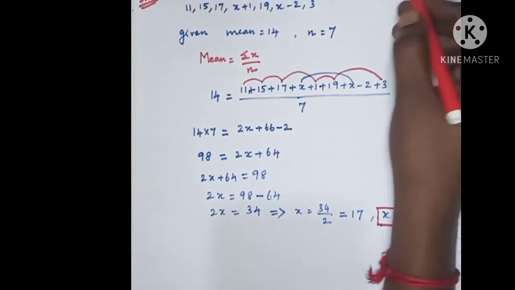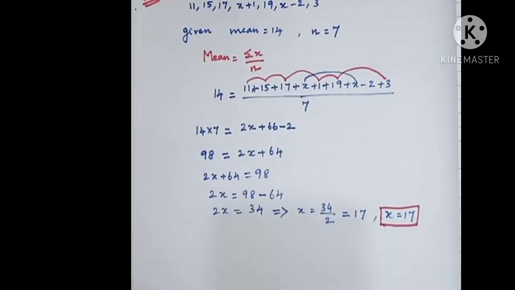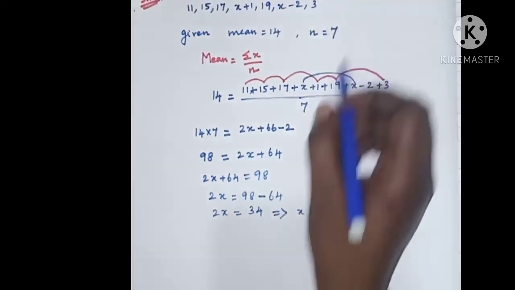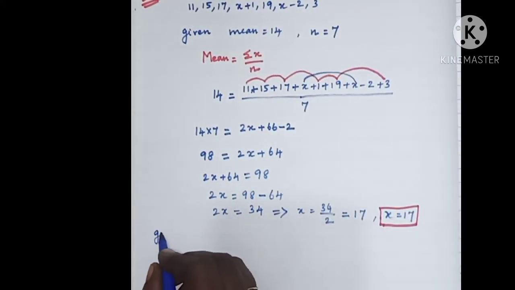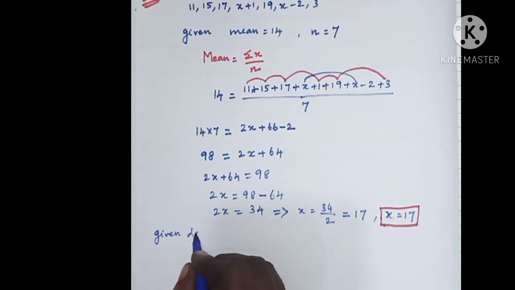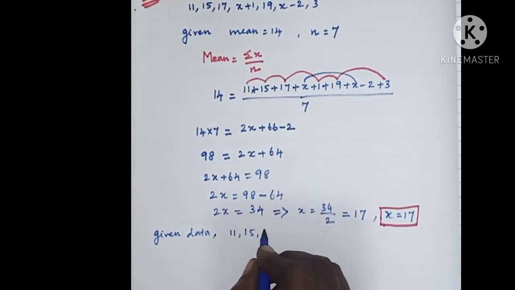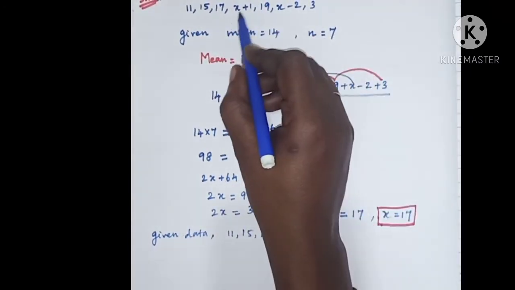Next, we have to identify the mode of the data. So first you have to write the data once again. Here, the given data is 11, 15, 17 and x plus 1.